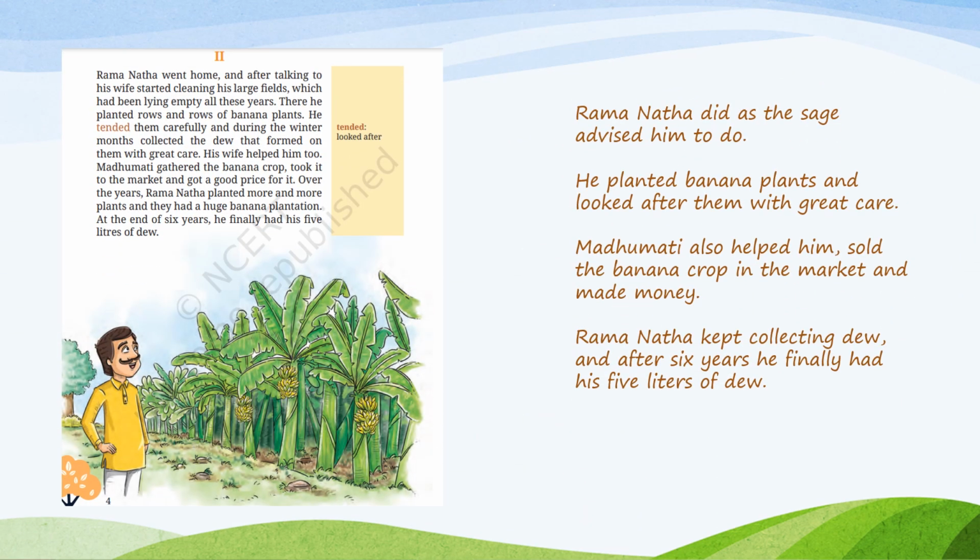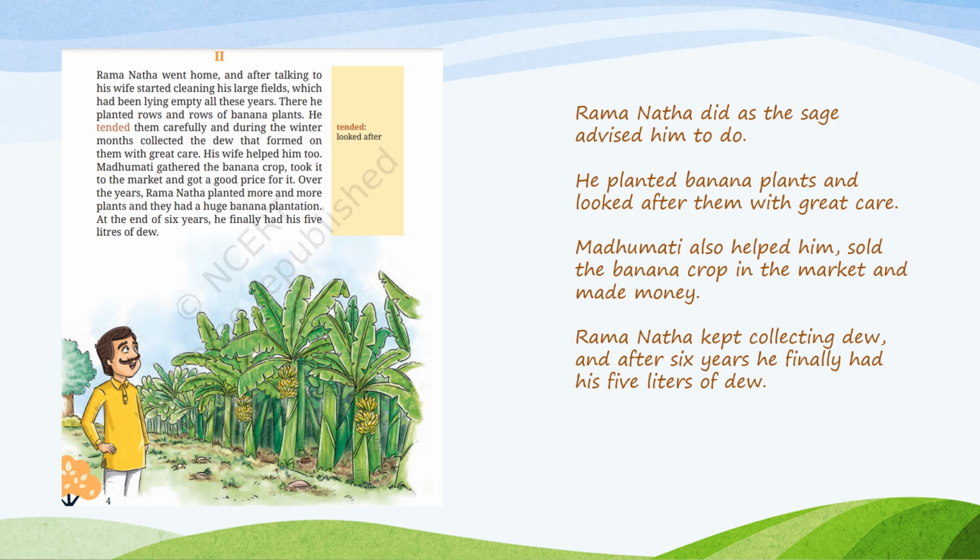All right. So the second part begins with Ramnath doing as the sage advised him to do. He did the same. He planted banana plants and looked after them with great care. But he was concentrating only on collecting the dew.